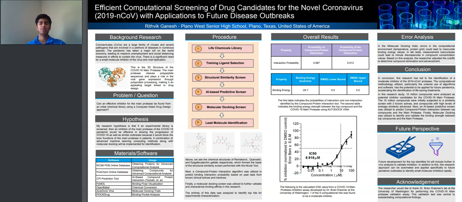So the first phase of this computational research was to actually screen a data set of over 10 million stock compounds from the Life Chemicals chemical library. And these were specifically screened against three molecules with moderate activity with the main protease: remdesivir, quercetin, and EGCG, a green tea compound. Compounds with high characteristics that were similar to these three known partial actives advanced to the second research phase.